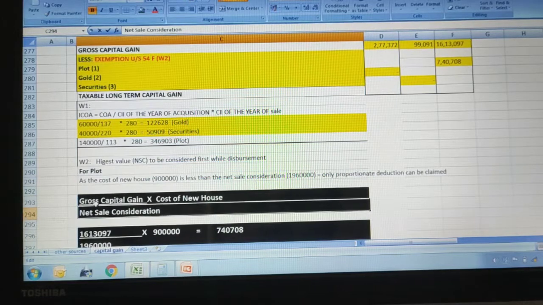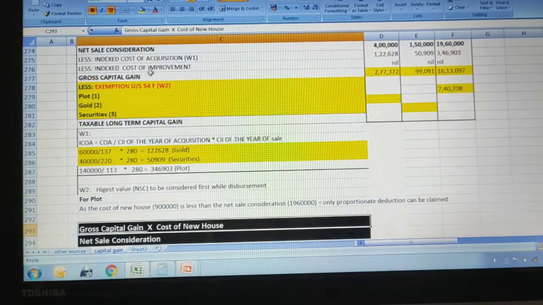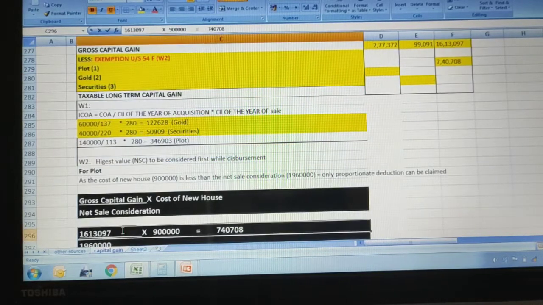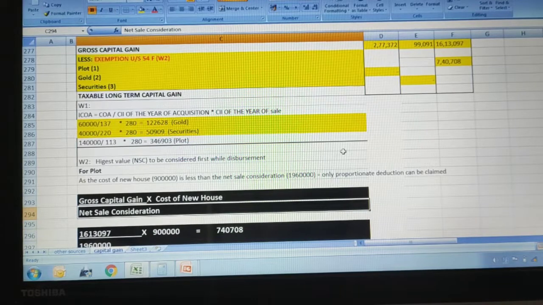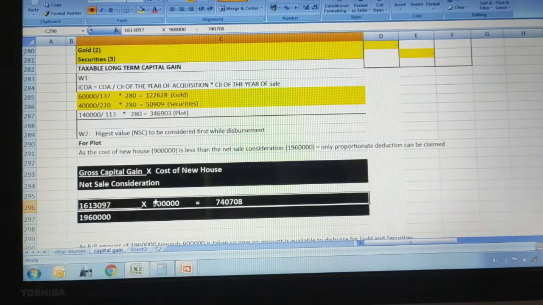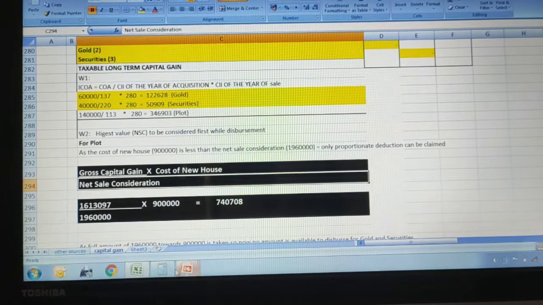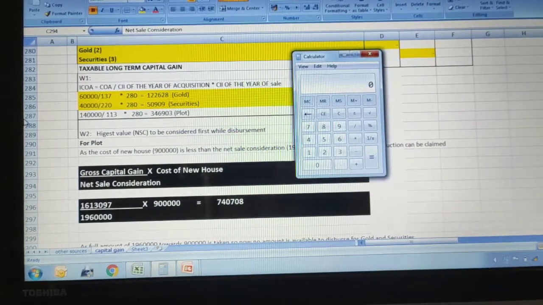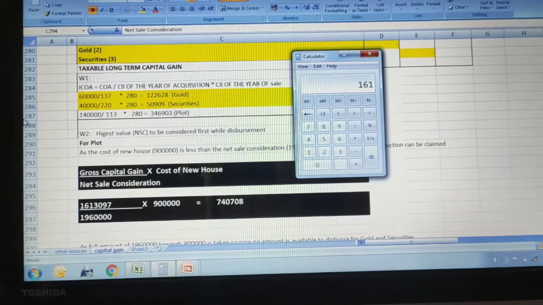Using this formula, what is the gross sale consideration of the plot? It is 16,13,097. That you take, divided by the net sale consideration, 19,60,000, that you write, multiplied by the cost of the new house. If you substitute this formula, we have already done it in the previous question also. Just for practice, one more problem I am doing here.